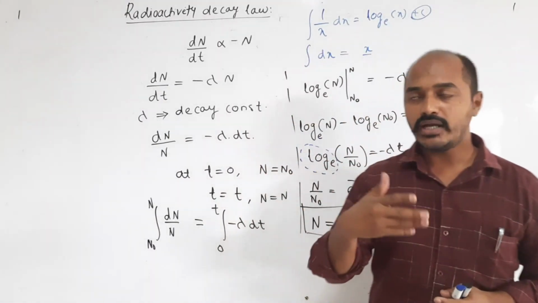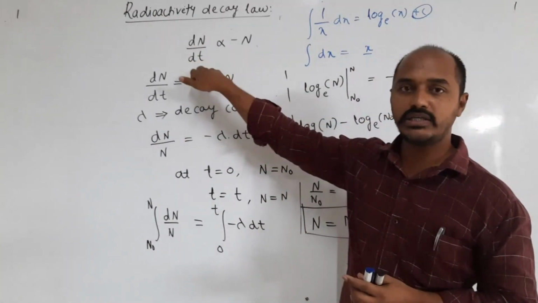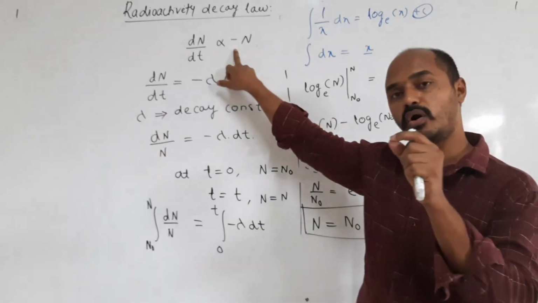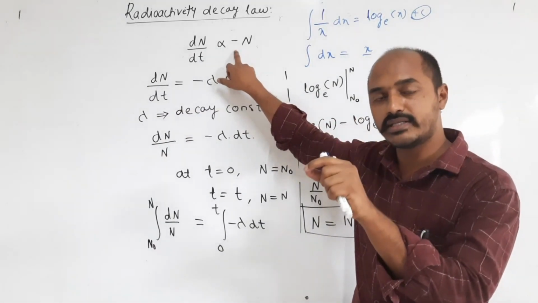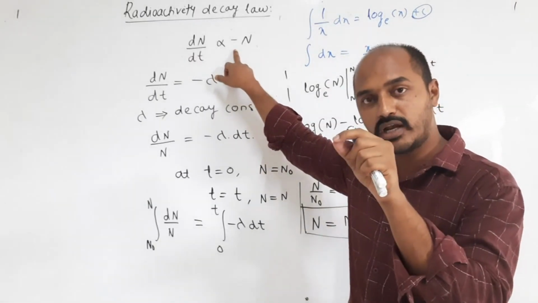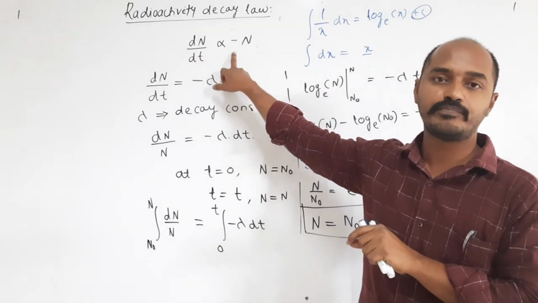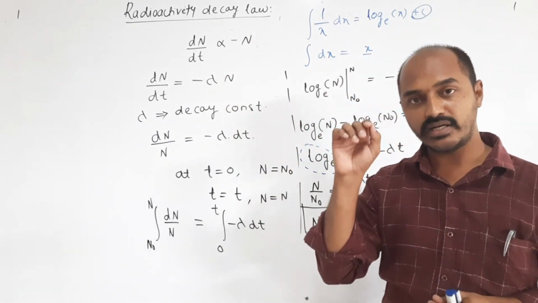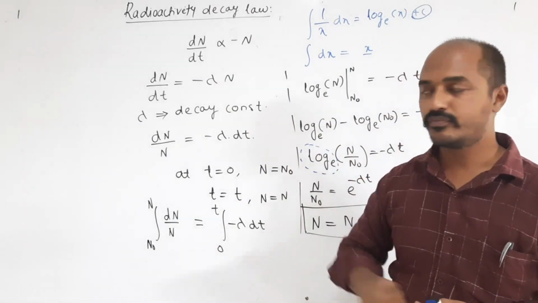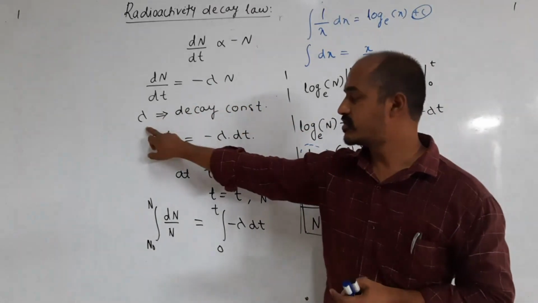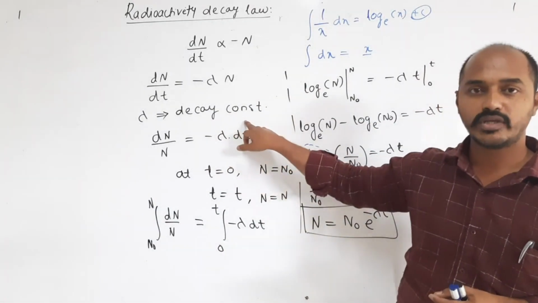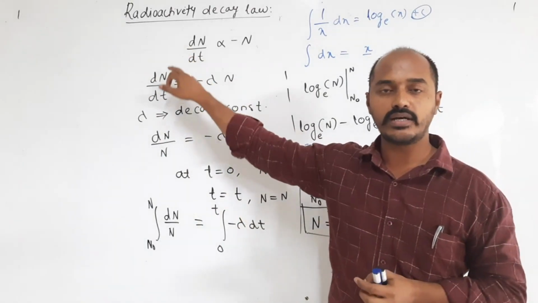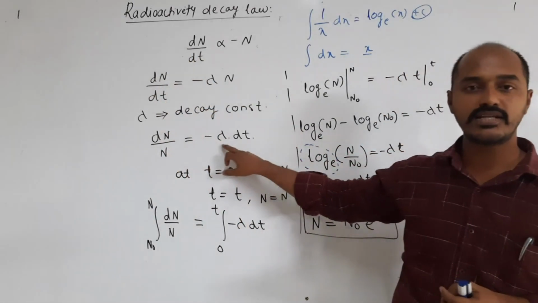Then according to that we can write the statement as dN by dt proportional to N. We put a negative sign because the number of active nuclei go on decreasing. Then we put a constant of proportionality, that is lambda. Then the equation becomes dN divided by dt is equal to minus lambda N. Lambda is the constant of proportionality, called the decay constant. Then altering the equation, taking N to one side, dN divided by N is equal to minus lambda dt.